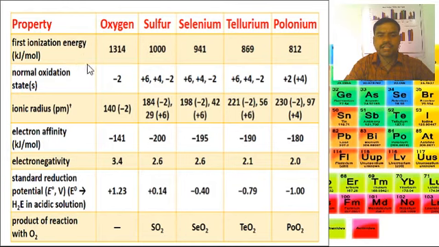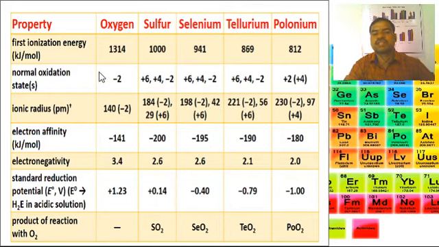Then first ionization energies in kilojoules per mole: oxygen 1340, sulfur 1000, selenium 941, tellurium 869, polonium 812.